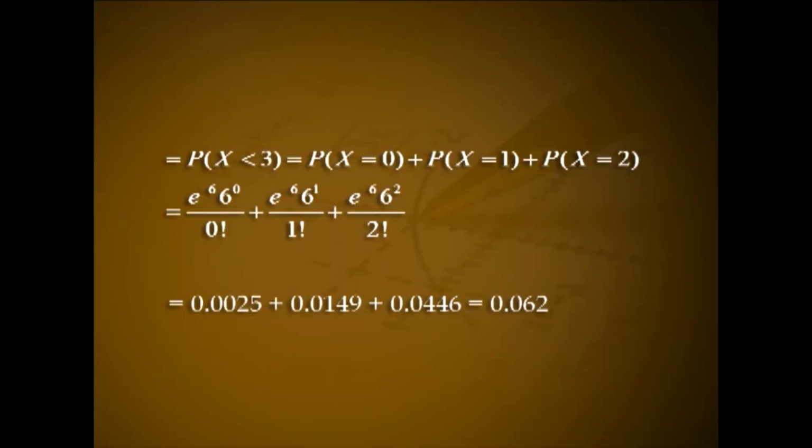The probability that the number of visitors between 4:30 p.m. and 4:35 p.m. is less than 3, that is P(X < 3) = P(X = 0) + P(X = 1) + P(X = 2) = e^(-6) 6^0 / 0! + e^(-6) 6^1 / 1! + e^(-6) 6^2 / 2! = 0.0025 + 0.0149 + 0.0446 = 0.062.